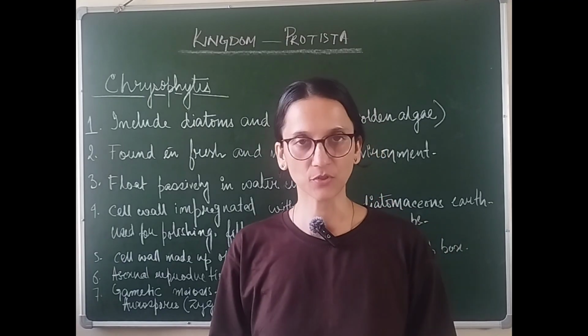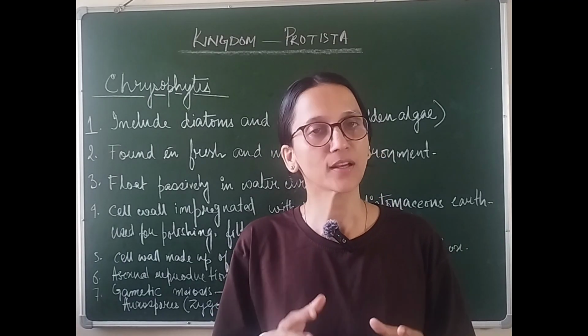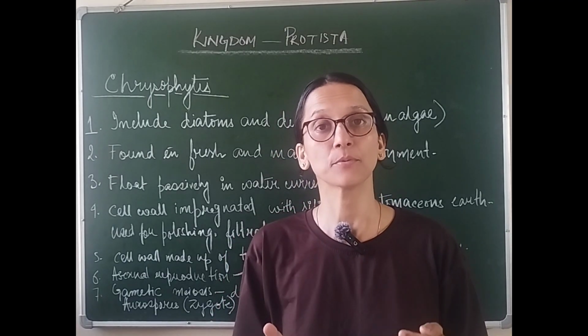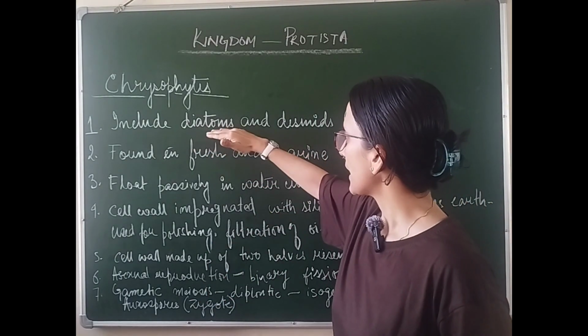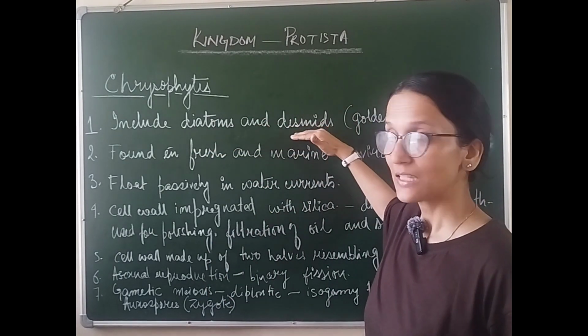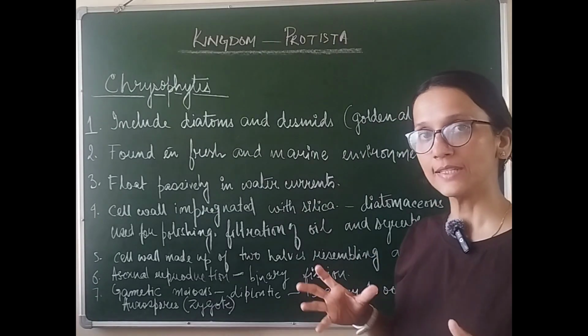Now let us talk about chrysophytes. We already know that they are autotrophic in nature. That means they can prepare their own food. Let us know a little more about them. They include diatoms and desmids. Desmids are also known as golden algae.